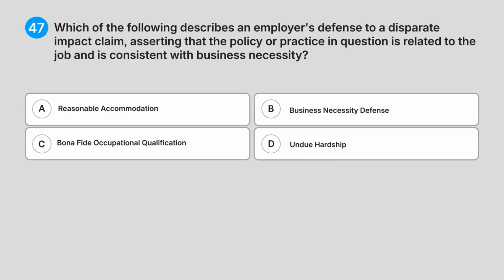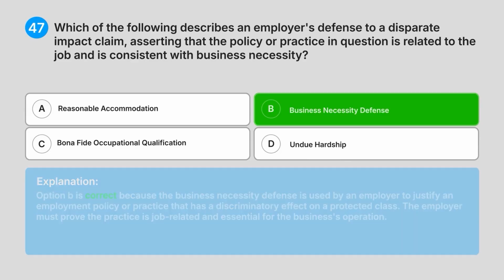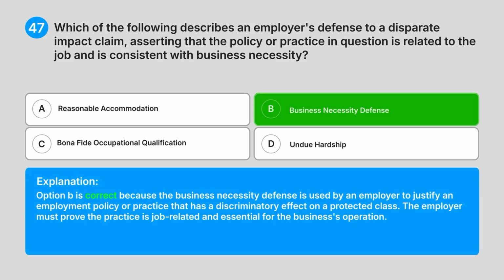Correct answer, B. Business necessity defence. Explanation. Option B is correct because the business necessity defence is used by an employer to justify an employment policy or practice that has a discriminatory effect on a protected class. The employer must prove the practice is job-related and essential for the business's operation.